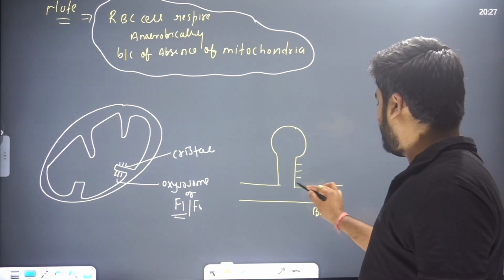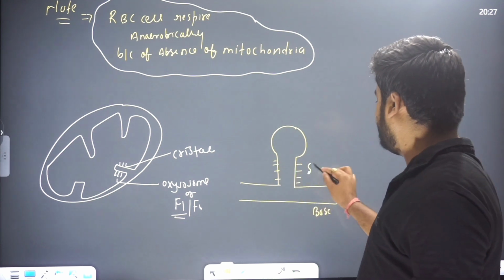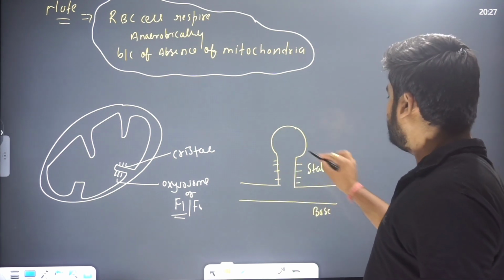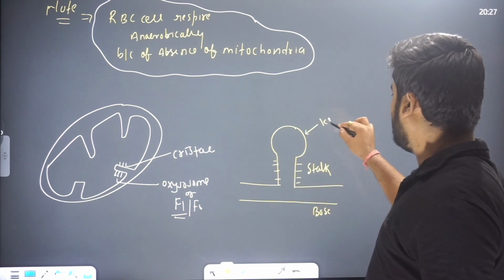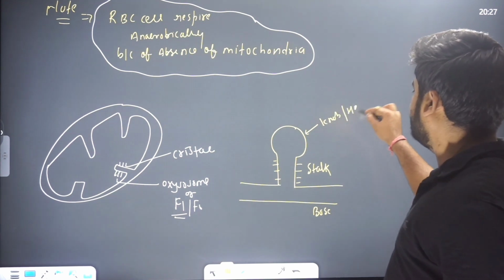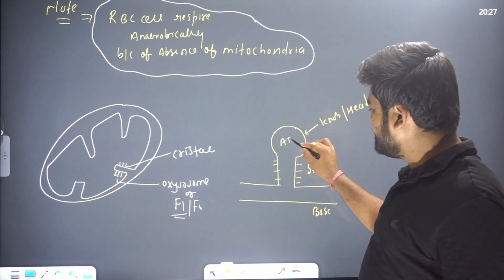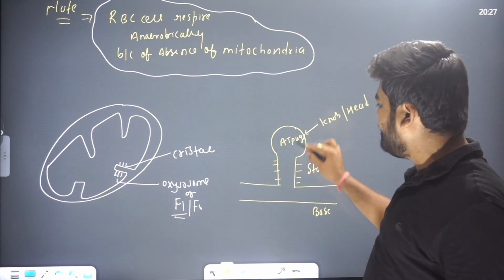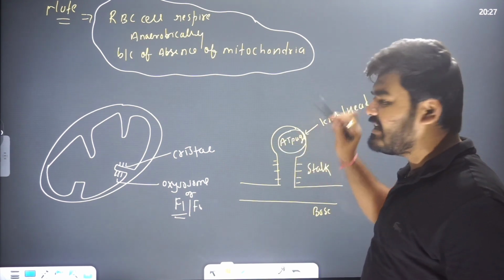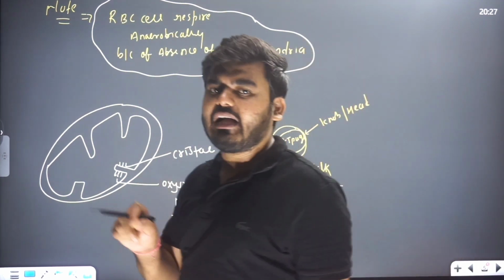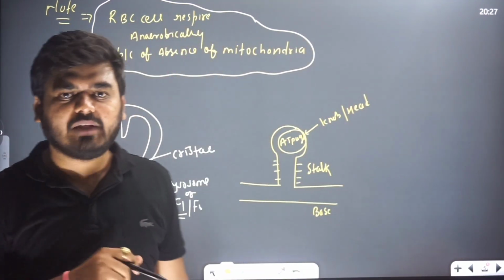This is known as what? This is called a stalk. And this portion is known as what? It is called a knob or head region. In the head region of the oxysome, an enzyme is present, known as the ATPase enzyme. This ATPase enzyme is responsible for the reaction for the production of the ATP molecule.